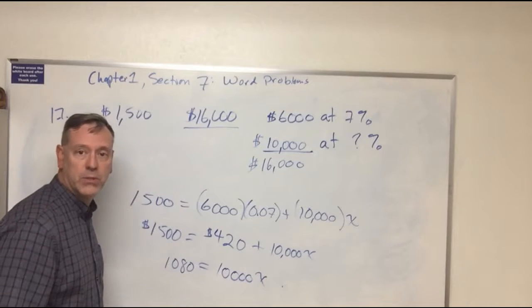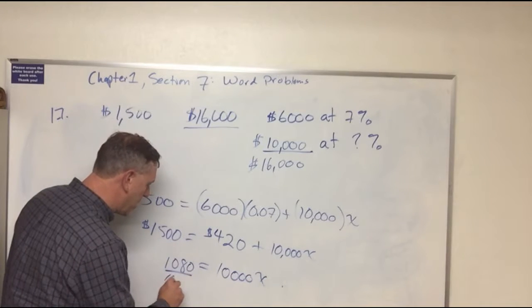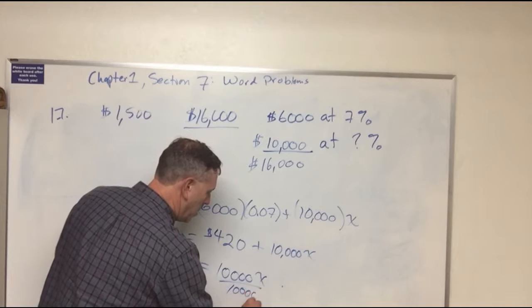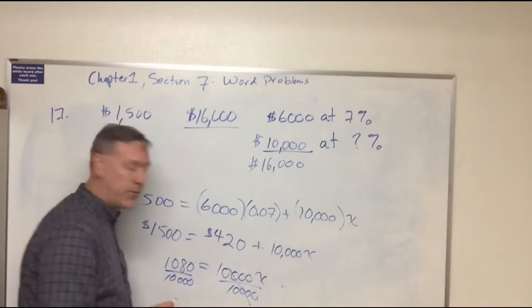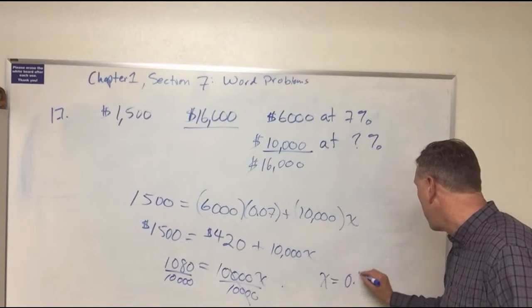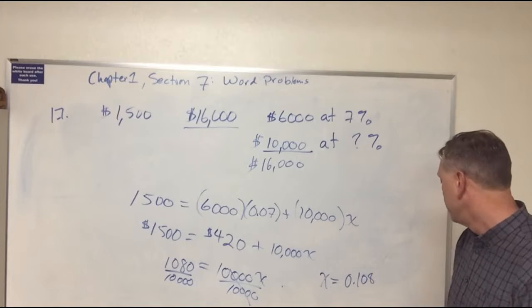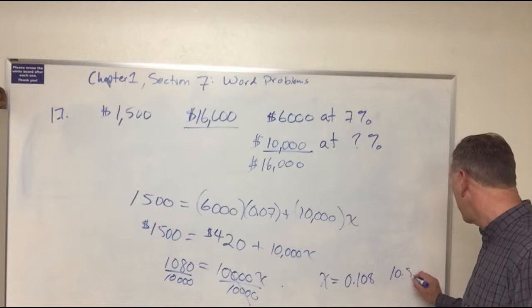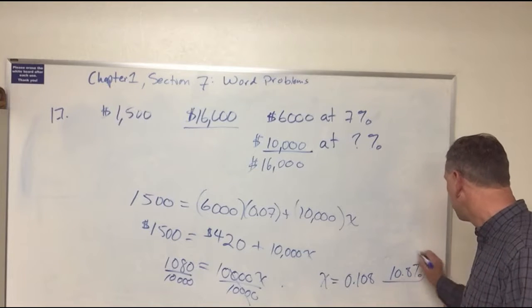Now to solve for X, simple enough, we divide each side by 10,000. In doing so, that will leave X by itself. So what we find here is that X is equal to 0.108, which is also known as 10.8%.